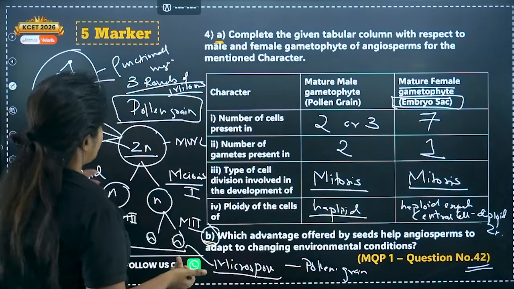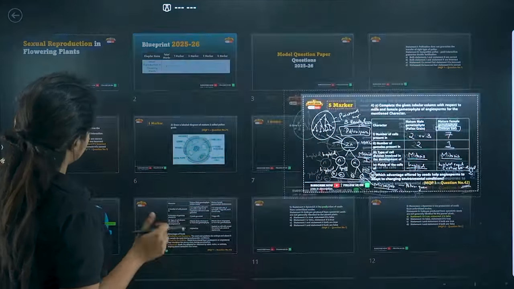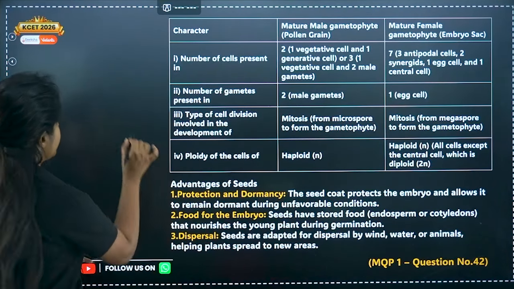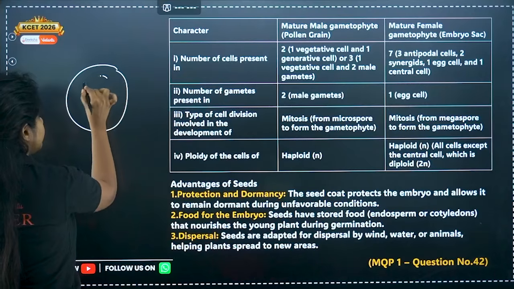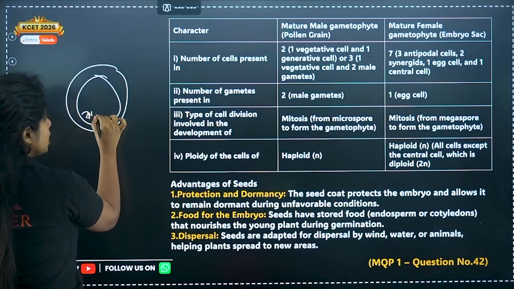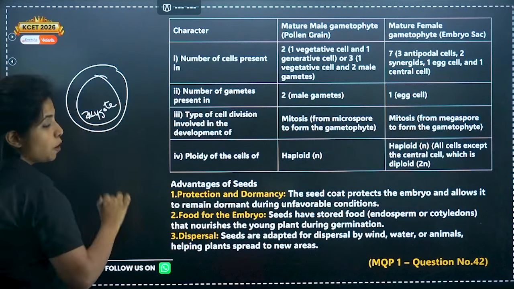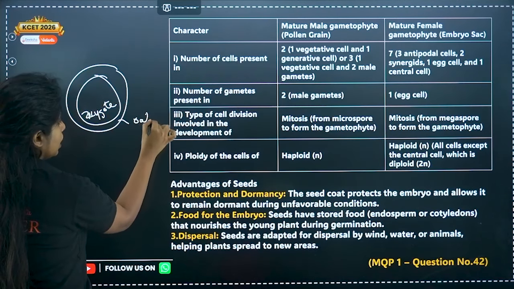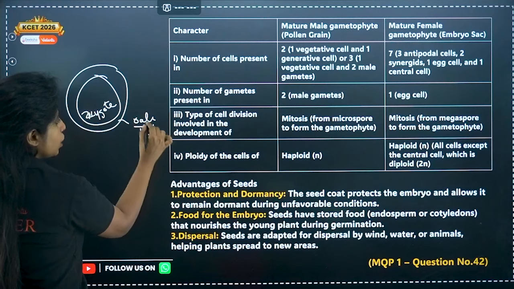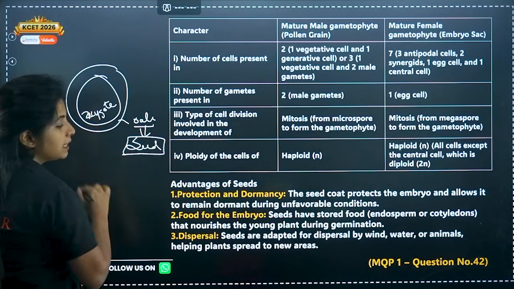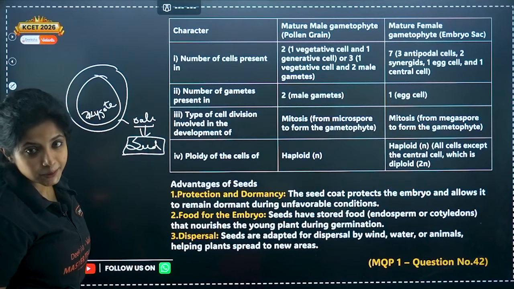Ma'am, how is a seed formed? It's very simple. Listen to me carefully. When inside the ovule there is the embryo sac, and the male gamete and the female gamete fuse, doesn't it form the zygote? It forms the zygote, right? Now this ovule, where zygote formation has taken place, you will no longer call an ovule, but rather you will call it a seed.